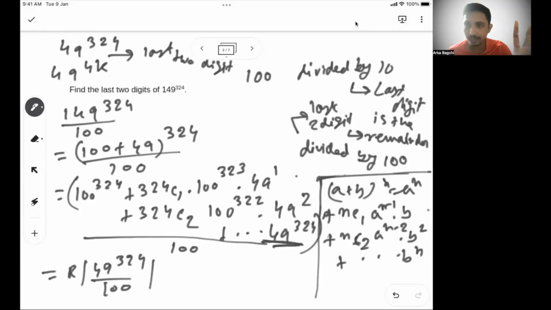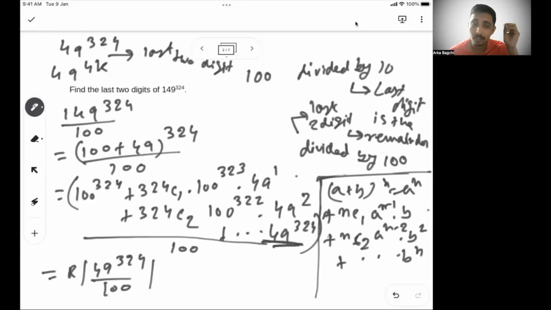Since it is last two digit, that's why you understand this. You may think that till now, in the single digit last digit problem, we took only the last digit. So in this case, if I have to find out the last digit, I'll just do 9 to the power 324. In the case of a two digit number, I will take the last two digit and take the power.